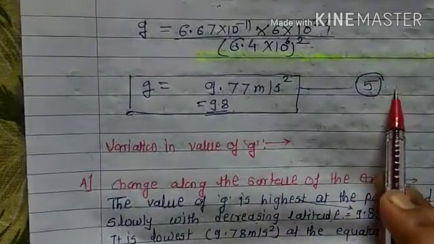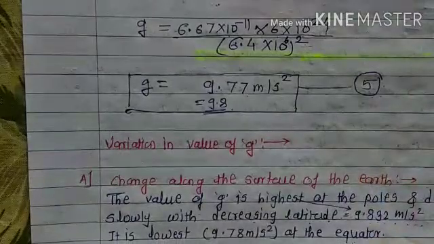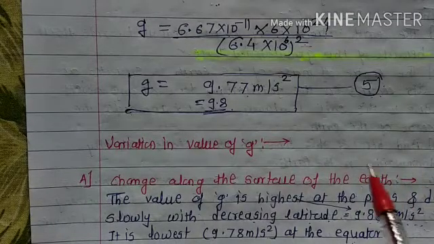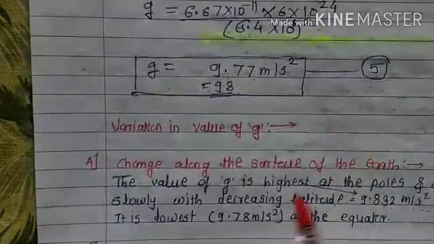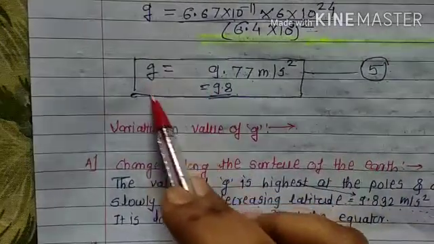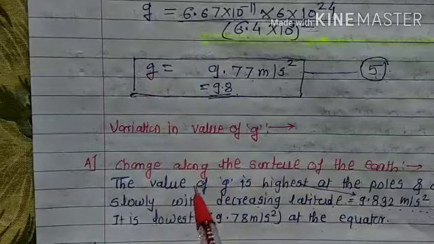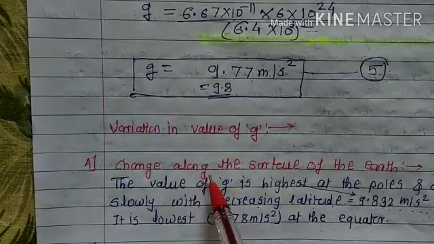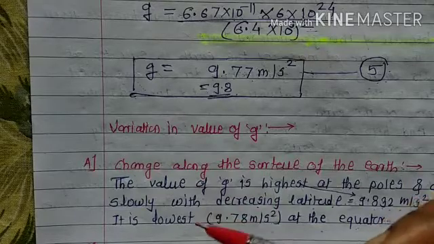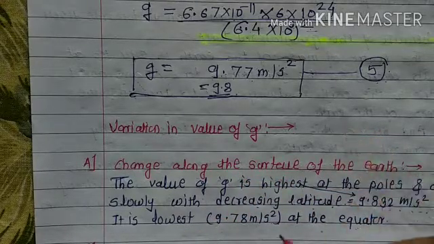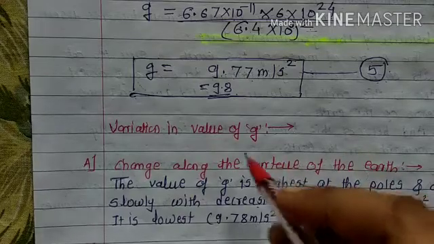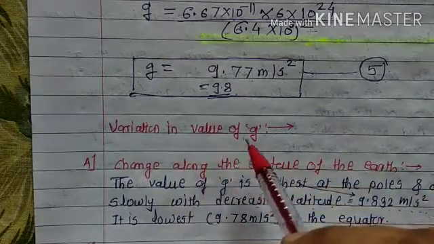Student, in your textbook there are some questions given. For those questions we will create a second video. Okay, let us take, student, what is the variation of that g on the surface of the earth, or along the surface of the earth, or from the height of the surface of the earth and from the depth? So let us take that variation in value of g.